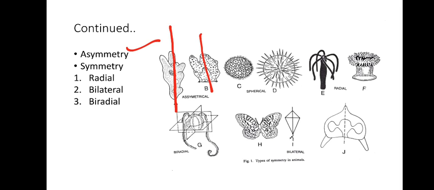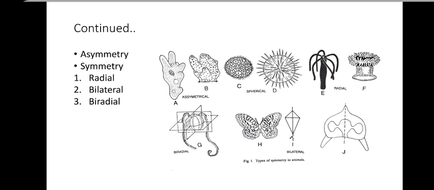Whereas in other, higher groups, the different organs of the body are arranged in a particular geometric pattern. Such a pattern is called symmetry. And in symmetry there are different types. We are talking about symmetry in the case of metazoans. So in metazoans we have radial symmetry, bilateral symmetry and biradial symmetry. Whereas in protozoa you will also come across spherical symmetry, so if you are talking about animals as a whole, there is also spherical symmetry. Now here I'll only discuss three types of symmetry: radial, bilateral and biradial.